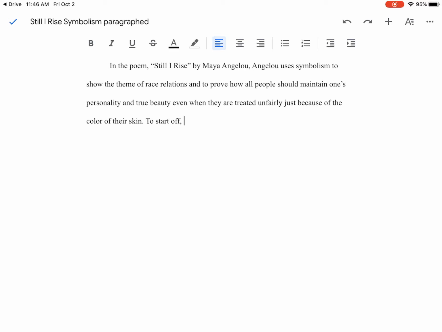So we need a transition, and now we want to introduce this quote with context so the reader of this essay understands where this quote is coming from. When describing how others in her past would continuously kick her around, she says that she is like a sun. We want to make sure that we cite it. It's from line 9. All right, now we want to explain it.